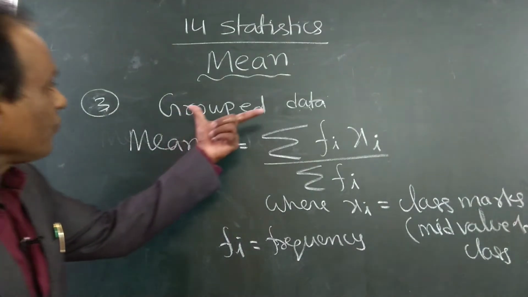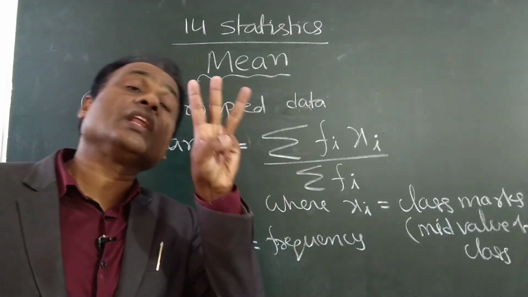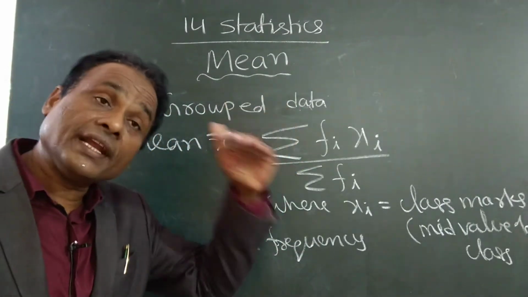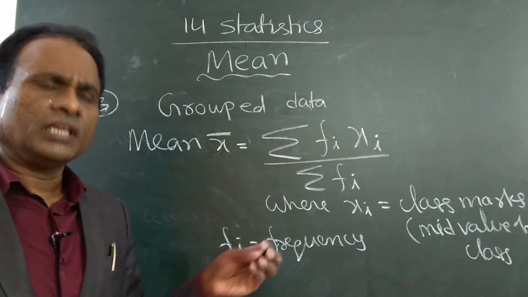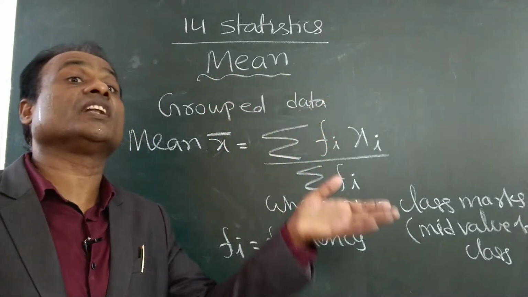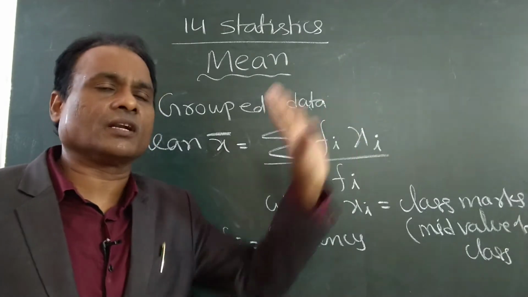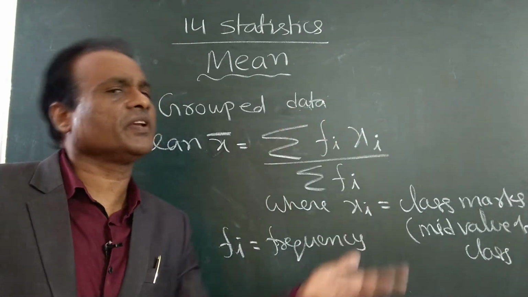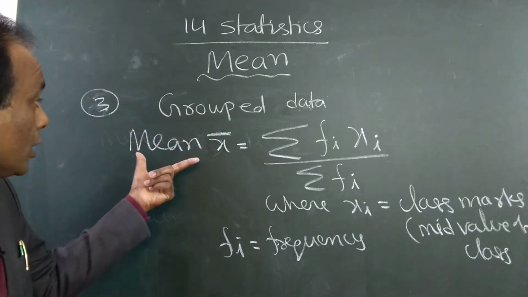See here, for grouped data, to find the mean, we have three different ways. Whichever is convenient to you, you can use. If the question itself mentions applying a particular method, then only you have to apply that method. Otherwise, whichever is convenient, you can use any method. Three methods are there for finding the mean.